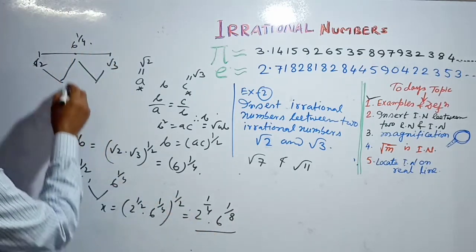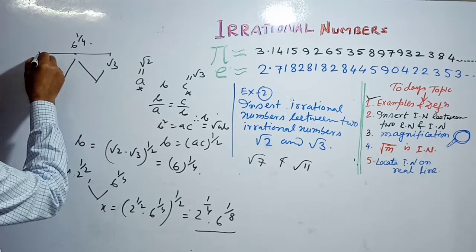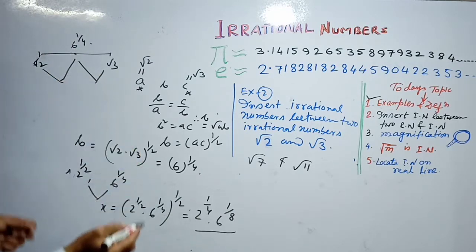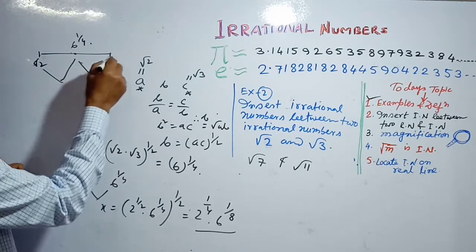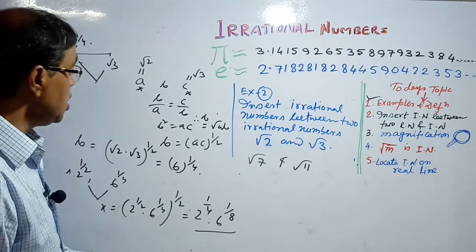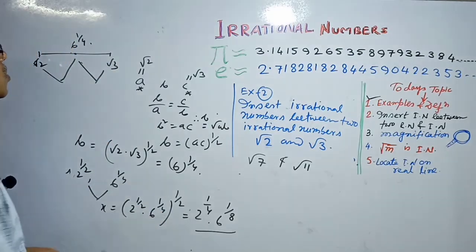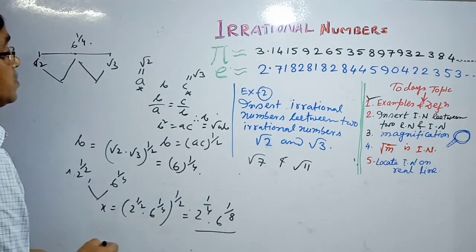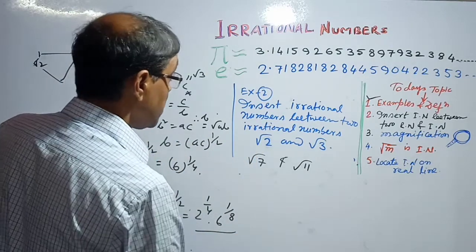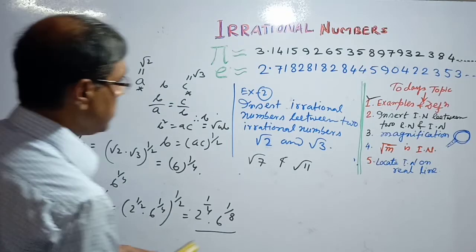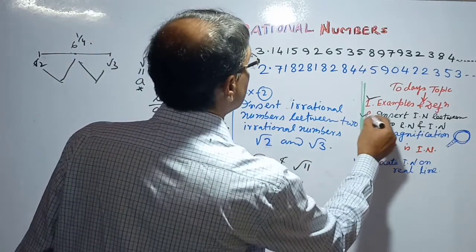This is also an irrational number, and lies between this and this. Similarly, you can find another irrational number between these, and we can get an infinite number of irrational numbers between two irrational numbers.